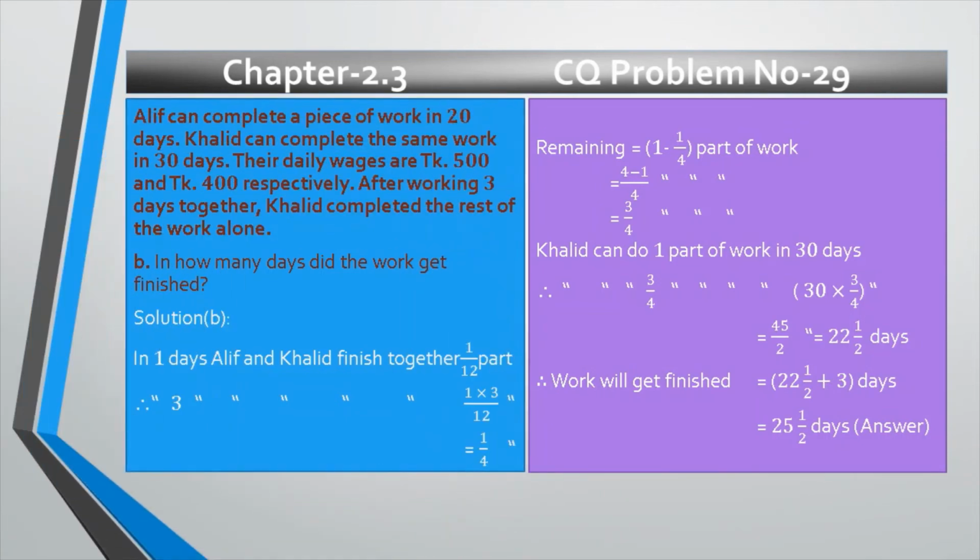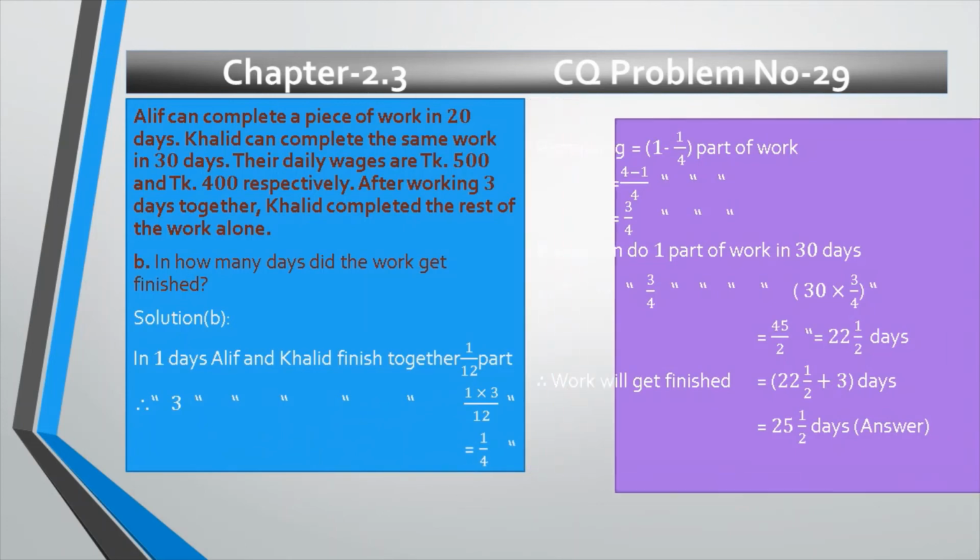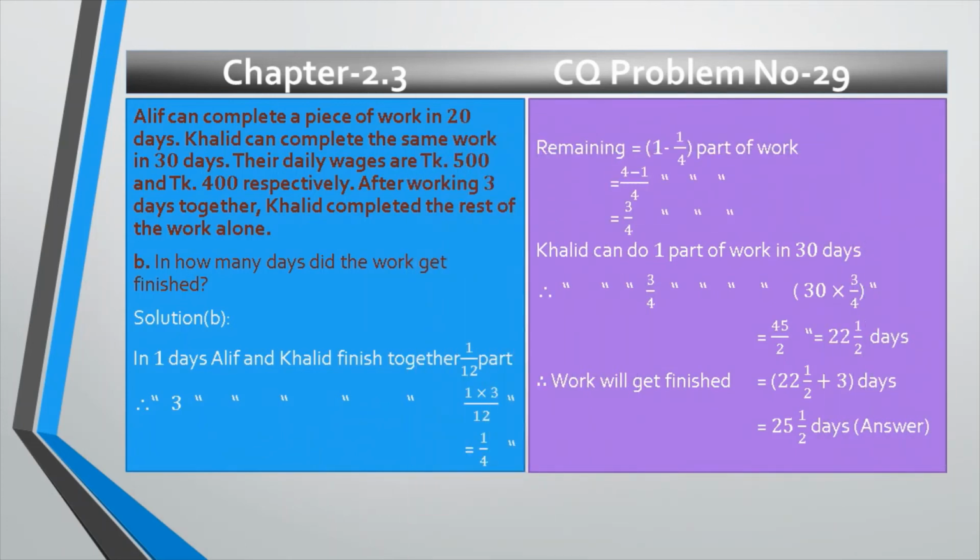So this is the stem of problem number 29, and the question is, in how many days did the work get finished? That means total days. So in 1 day, Alif and Khalid finished together 1 divided by 12 part. In 3 days, Alif and Khalid finished together 1 divided by 4 part. And after that, remaining part, obviously 1 minus 1 divided by 4. After the LCM, we get 3 divided by 4 part of work.